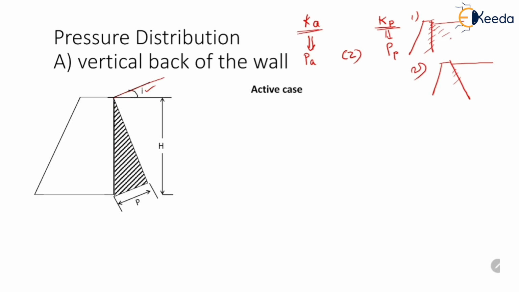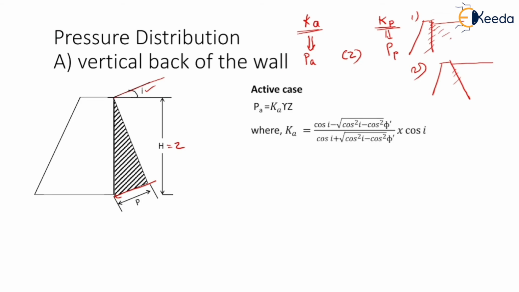At depth h, which is equal to say z, the active pressure will be given as PA equal to KA into gamma z, where KA is cos i minus under root of cos square i minus cos square phi dash divided by cos i plus under root of cos square i minus cos square phi dash, into cos i. So this is the pressure at the base, or at depth Z of the retaining wall.